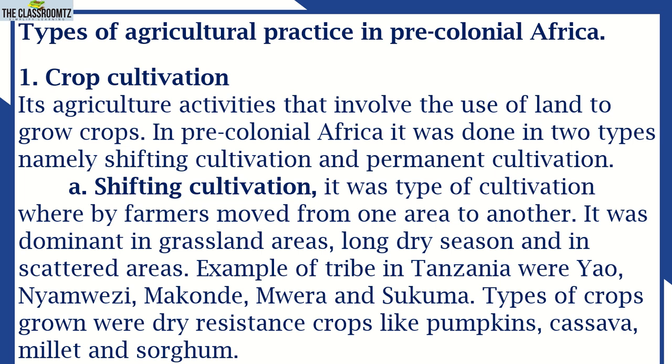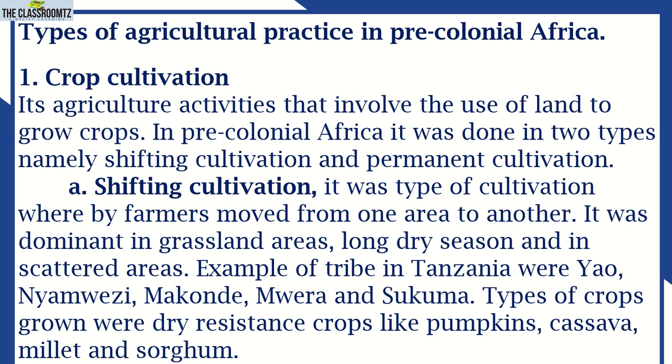So shifting cultivation, first the nature of this agricultural activity was moving from one place to another. And here, the one that moved was not the land. In crop cultivation, the main tool for production is land. So in shifting cultivation, we don't mean farmers moved with the land from one place to another. No, it is the farmers, those individuals, who moved from one place to another. And there is a reason why they did so. They did so because of climatic conditions. Here I stated it was dominant in grassland areas, long dry seasons, and scattered areas.